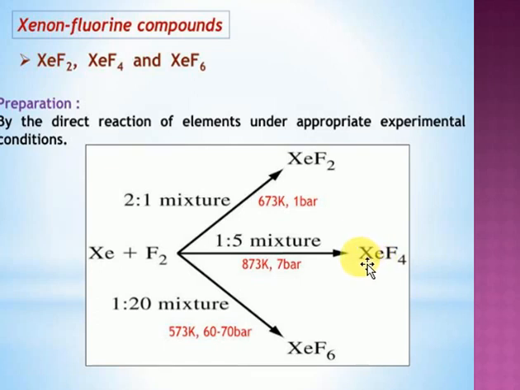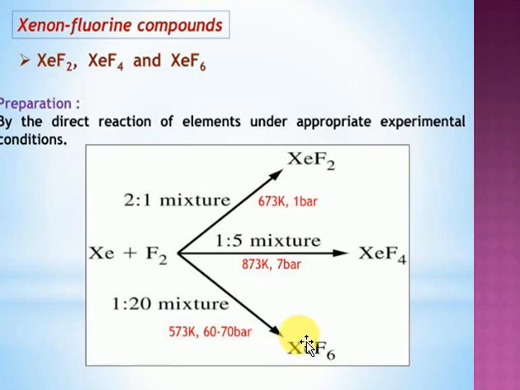We'll discuss in detail. Among these 3, xenon hexafluoride is the strongest fluorinating agent. A fluorinating agent means one which readily gives fluorine. Why? Because the 6 fluorine atoms repel very strongly, which is why it readily gives fluorination. You know very well that preparing any fluorine compound is very difficult under normal conditions. By using this compound you can prepare them easily.